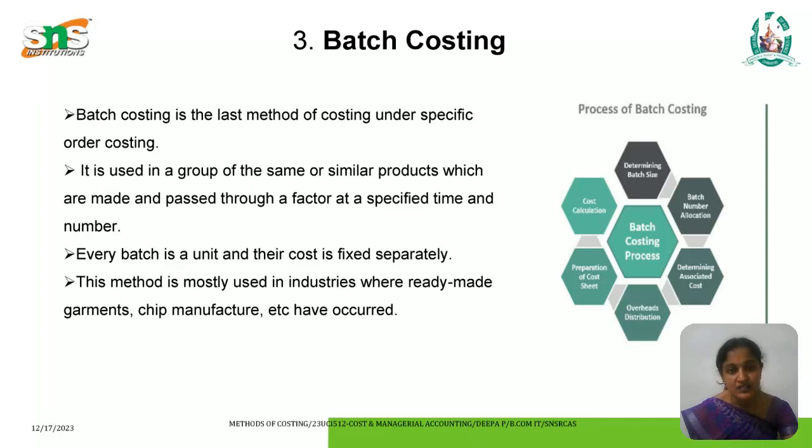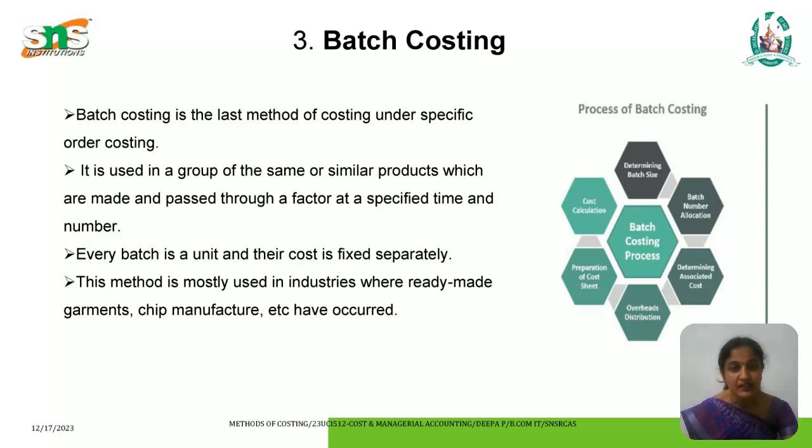The next one is batch costing. Batch costing is the last method of costing under specific order costing. It is used for a group of the same or similar products which are made and passed through the factory at a specified time and number. Every batch is a unit and its cost is fixed separately. This method is mostly used in industries where ready-made garments, chip manufacture, etc. have occurred.